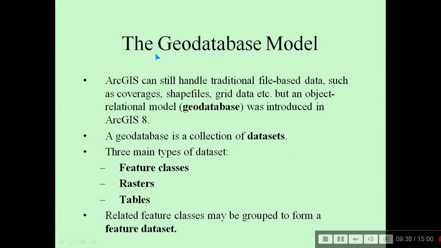So we have the geodatabase model. ArcGIS can still handle traditional data as well as the geodatabase. A geodatabase is essentially a collection of data sets, and there are three main types of data sets: feature classes, rasters, and tables. Related feature classes may be grouped into a form called a feature data set.